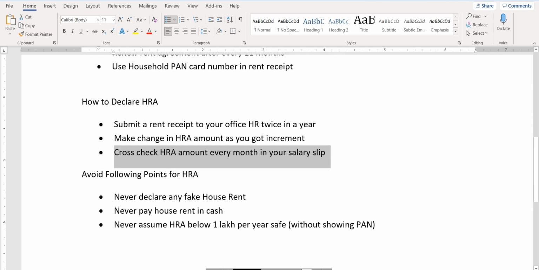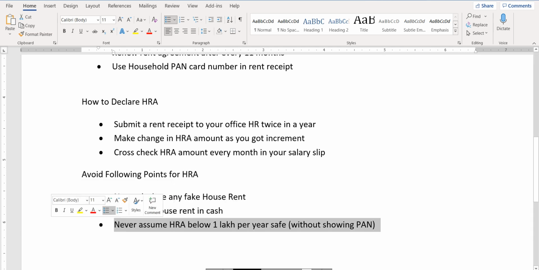Now, a few points you have to avoid for HRA. Never declare any fake house rent receipt. Never pay house rent in cash, and never assume that HRA below 1 lakh per year is safe. Some people have the mentality that if we do not use the PAN card number of our landlord, and if we show rent per year below 1 lakh, then we would not get any notice from income tax and nothing will harm us.